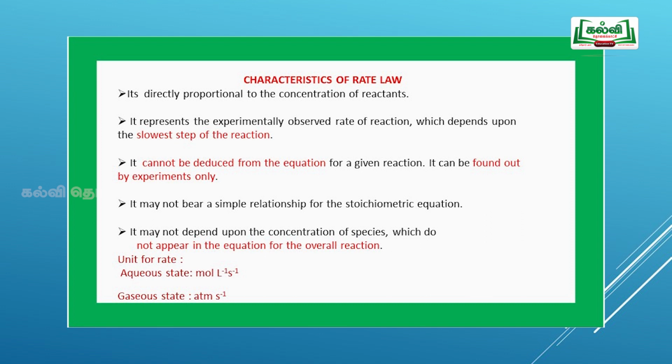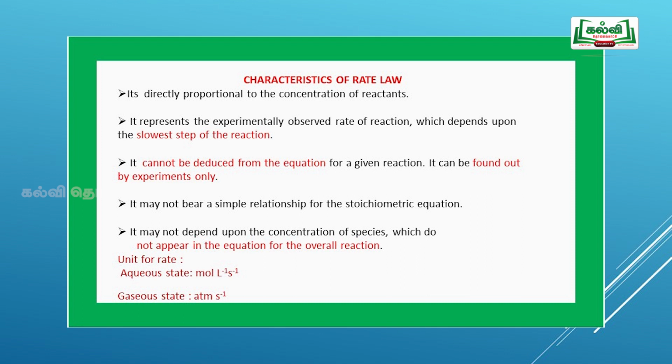It is directly proportional to the concentration of the reactant. It represents the experimentally observed rate of reaction, which depends upon the slow step of the reaction. It cannot be deduced from the equation. For a given reaction, it can be found by experiments only. It may not bear a simple relationship to the stoichiometric equation. It may not depend upon the concentration of the species which do not appear in the equation for the overall reaction. Here you should remember, while seeing the mechanism, only the concentrations which come in the overall reaction determine the rate of the reaction.